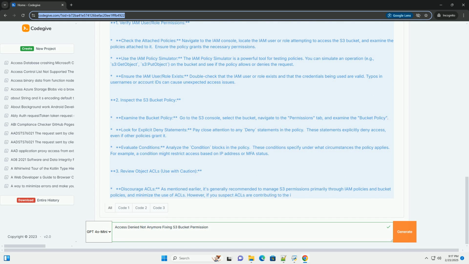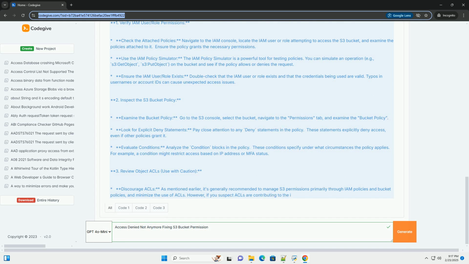Avoid wildcards if possible. When creating resource ARNs in your policies, try to avoid wildcards where possible to reduce the risk of unintended access. For instance, instead of the ARN arn:aws:s3:::mybucket/*, explicitly specify the prefixes or object names that the policy applies to. Use pre-signed URLs. For temporary access to objects, consider using pre-signed URLs. These URLs grant temporary access to a specific object without requiring the user to have permanent IAM credentials.